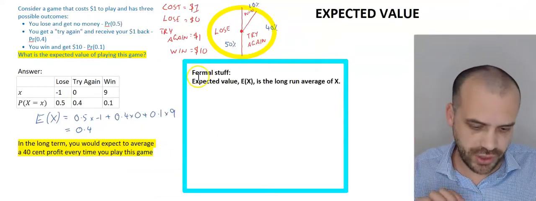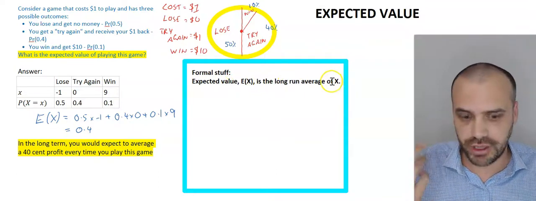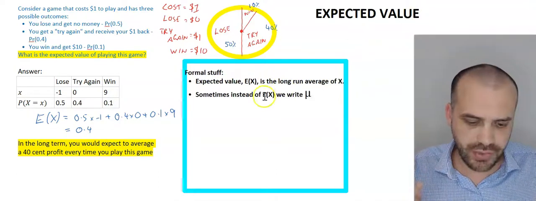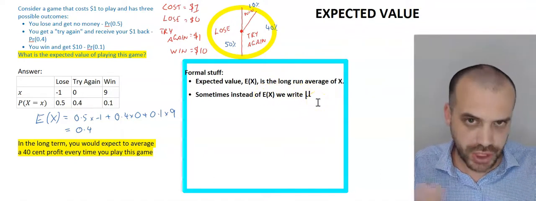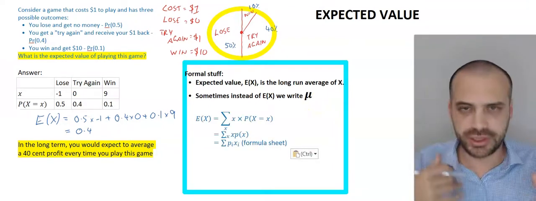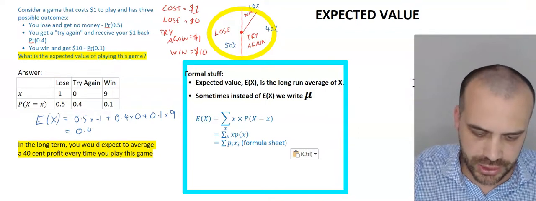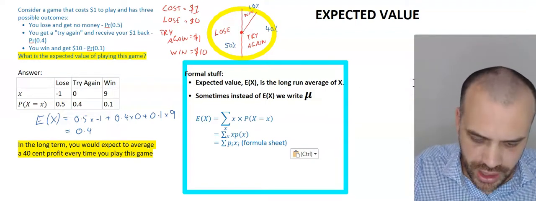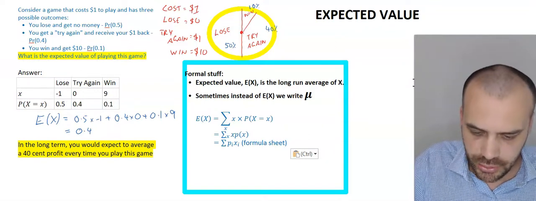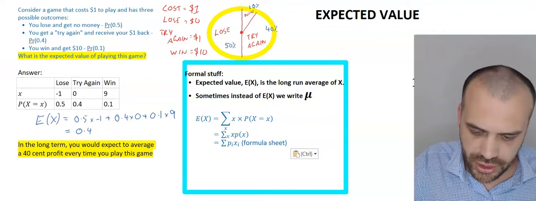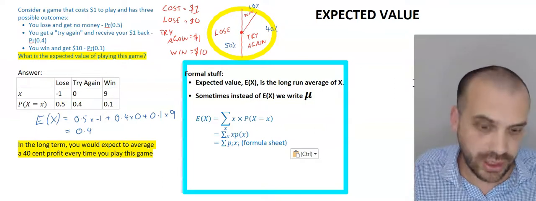A little bit of formal stuff here. The expected value, E(X), is the long run average of the random variable X. Sometimes instead of E(X), we write mu instead. This is that Greek letter mu, which we generally use for averages. You've got a couple of different ways that you can express this formula. We can say that the expected value is equal to sigma, the sum of x times the probability that X is equal to x, which is what we've been doing here. The sum of this times this, this times this, this times this. That's what that says in mathematical notation.